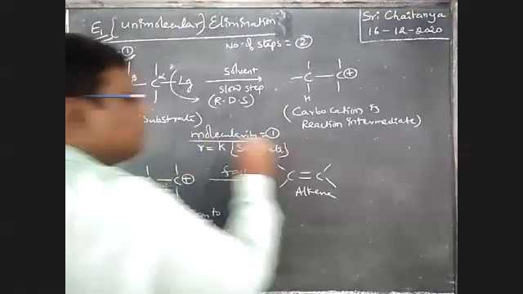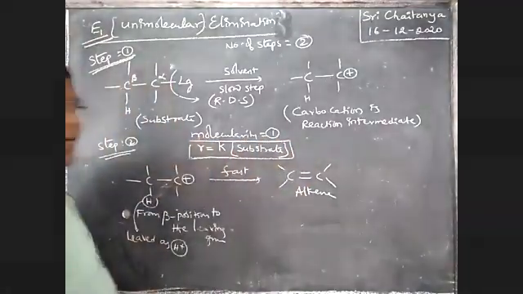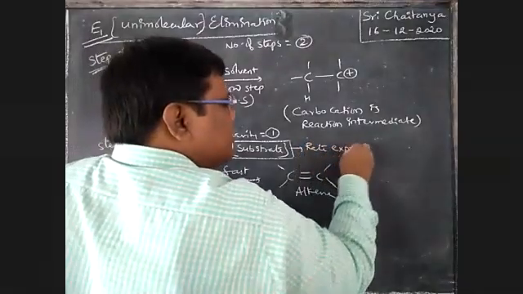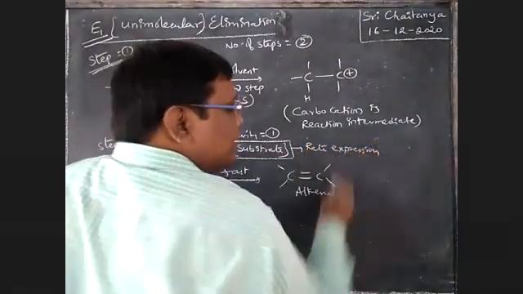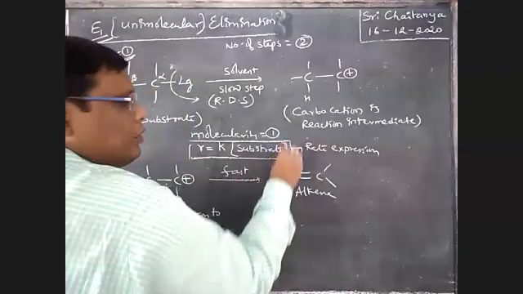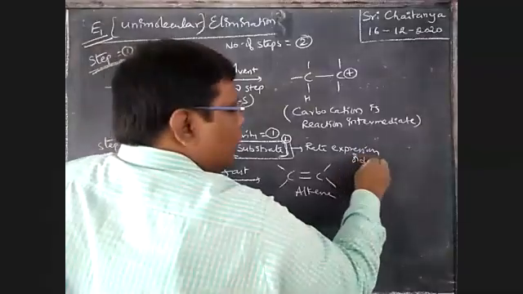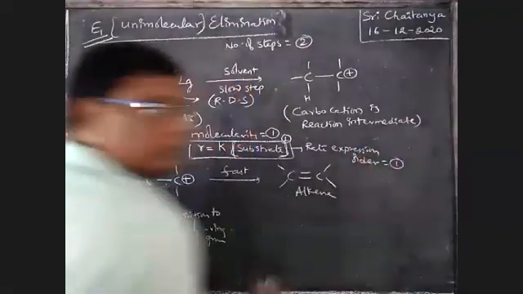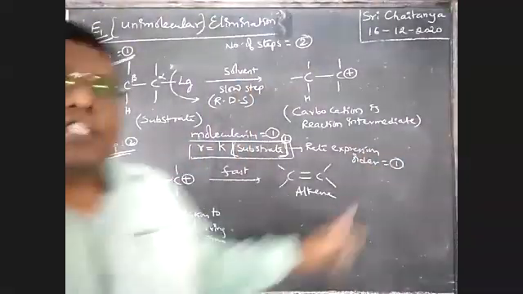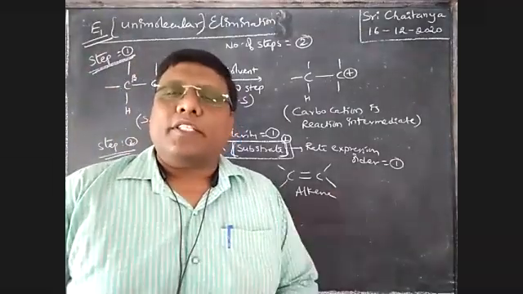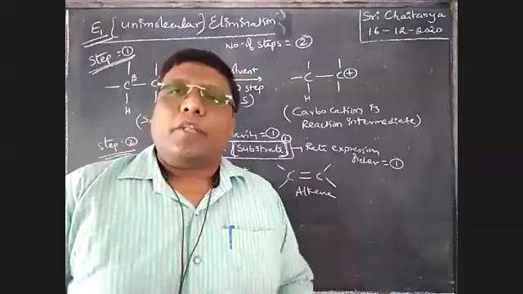This is the rate equation, or rate expression. In this rate expression, the concentration power is equal to 1, so this is nothing but the order. Order of this reaction is equal to 1. Am I correct or not? Did you remember the concept, boys?